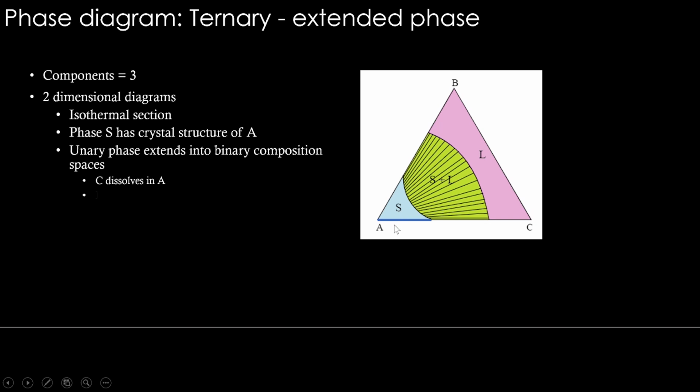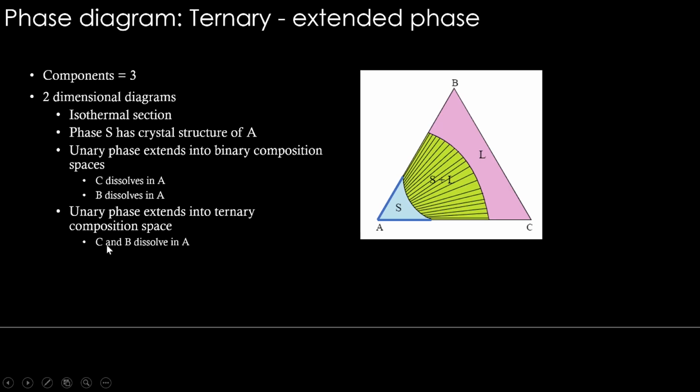Similarly, B also dissolves in A. It is extending like this. That is also an extended phase, a unary phase extending into ternary composition space. Again, you can imagine that C and B can both dissolve in A, forming this S phase. So we can say this entire S phase is also from unary.